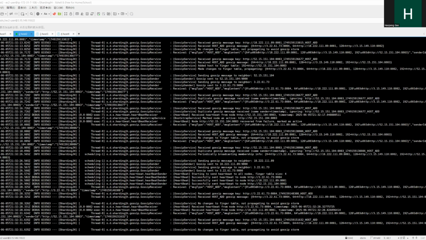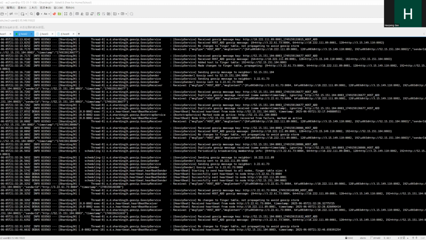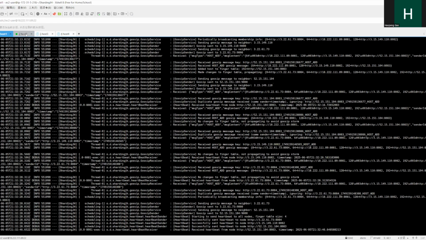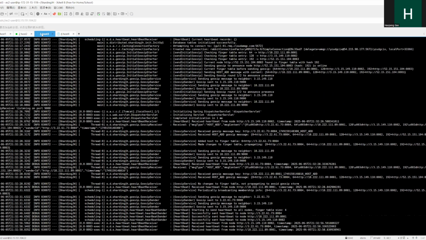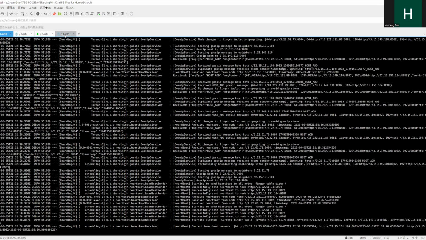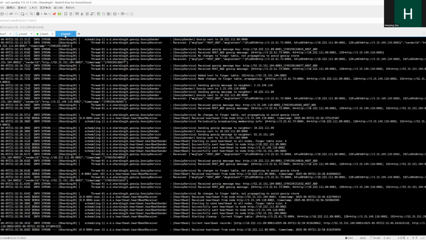Now I'm going to introduce some functionalities of our distributed database system, including gossip algorithm, heartbeats, and the hash reallocating mechanism. As you can see over here, we have 4 hosts. From 1 to 3, they have a fixed hash in the configuration table, and host 4 is a dynamic hash host, which means every time it recovers, it will reallocate its hash to others.